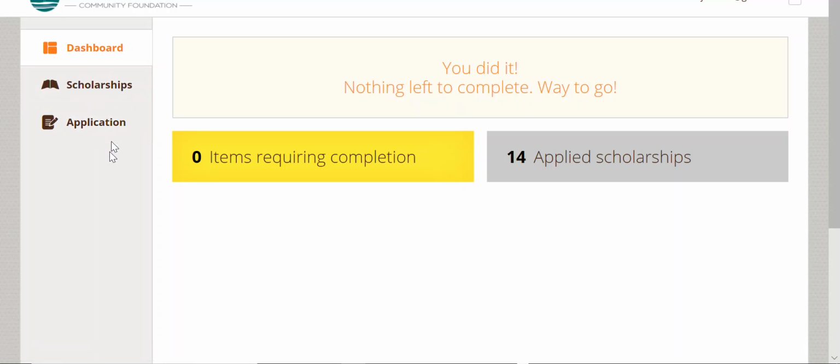You don't have to complete the application all in one day. All your information is saved. You can log back into your application and make changes anytime before the deadline, February 1, 2019. You will be contacted in April of 2019 if you've been awarded a scholarship.